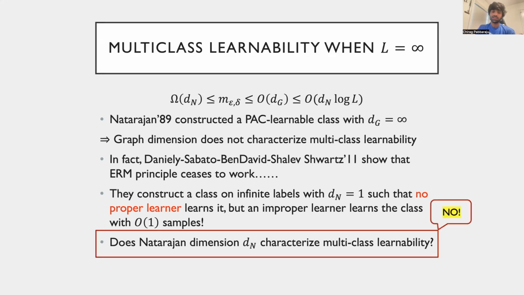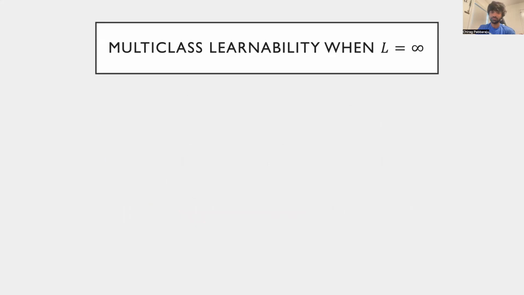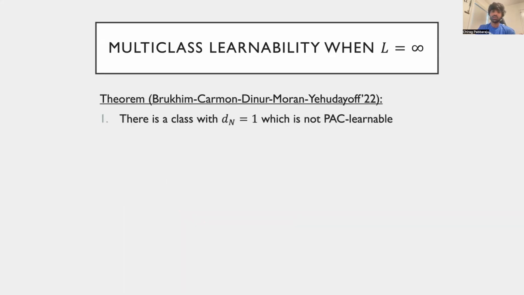In a breakthrough result last year, Brukhim, Carmon, Dinur, Moran and Yehudayoff resolved this question in the negative. Concretely, they constructed a hypothesis class on infinite labels that has Natarajan dimension 1 but is not PAC learnable. Thus, although finite Natarajan dimension is necessary for learnability, it is not sufficient.